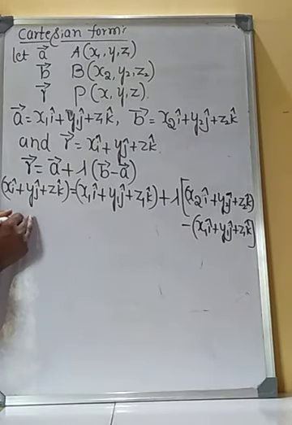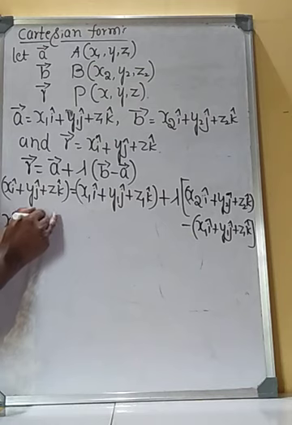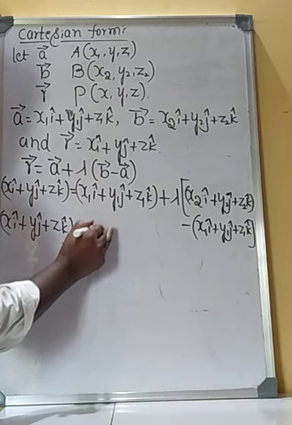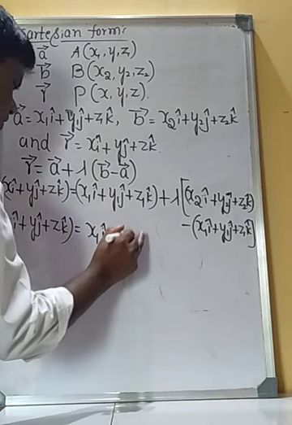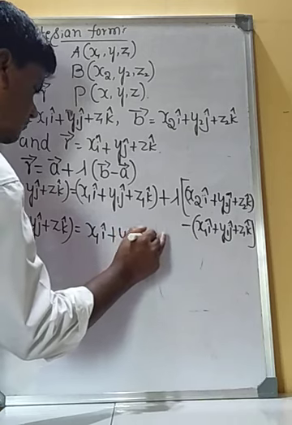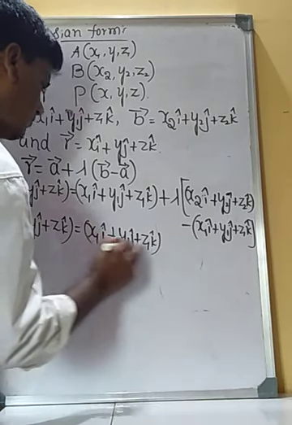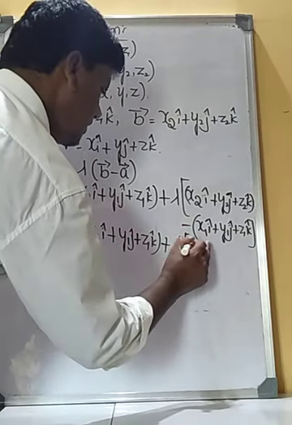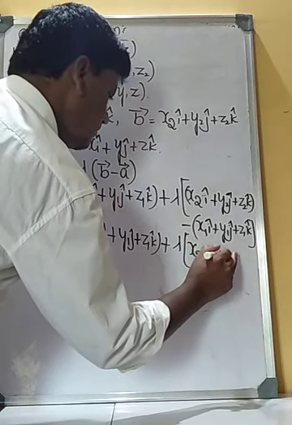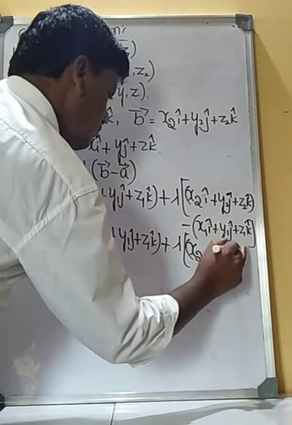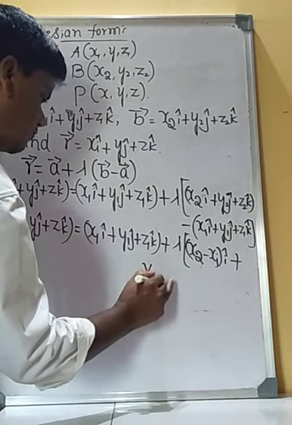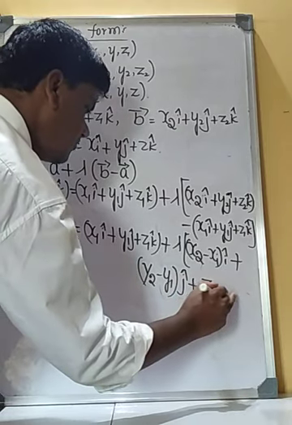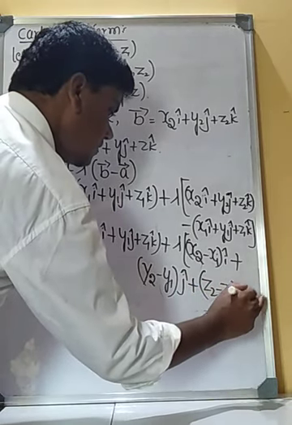Therefore, xi plus yj plus zk is equal to x1 i plus y1 j plus z1 k plus lambda into (x2 minus x1) i plus (y2 minus y1) j plus (z2 minus z1) k.